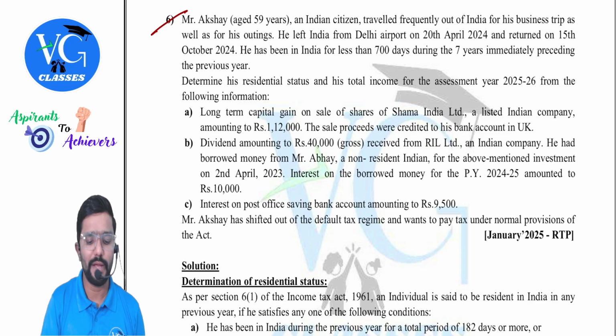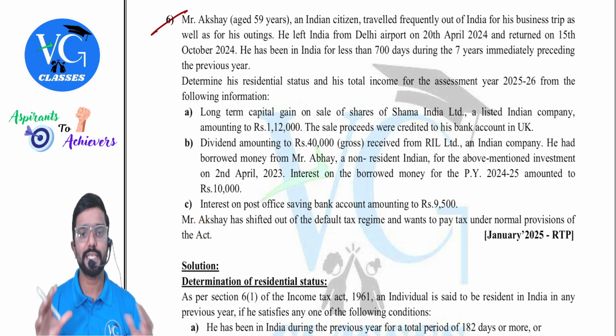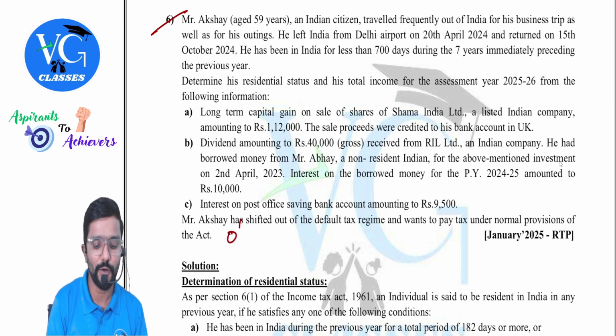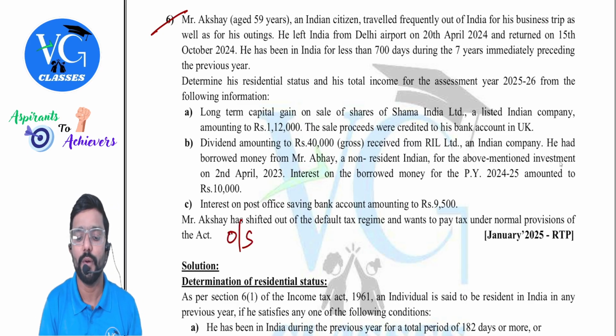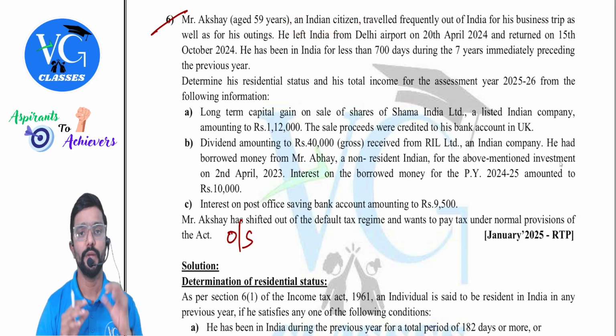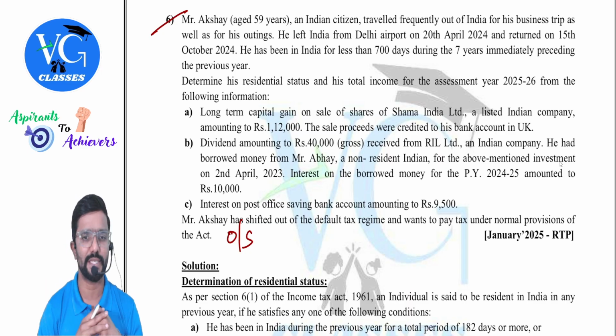Okay, let me read the requirement once quickly. Mr. Akshay has shifted out of the default tax regime and wants to pay tax under normal provisions of the Act. Means they are telling that he wants to follow the optional scheme. Okay. What is the information? Mr. Akshay, aged 59 years, will not play much role here. An Indian citizen, somewhere it may play a role, traveled frequently out of India for his business trip as well as for his outings. Outings means maybe personal.